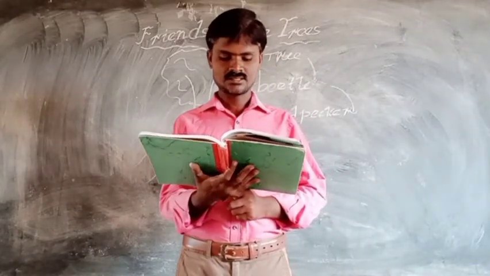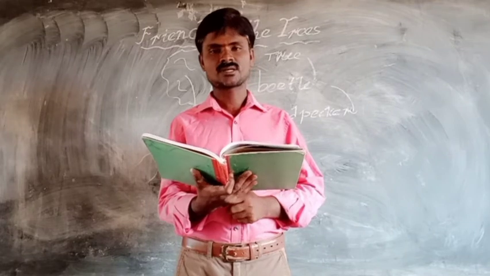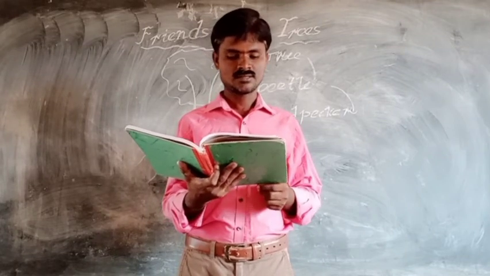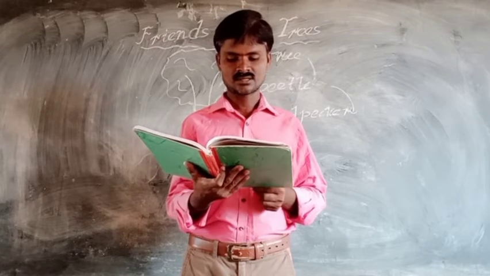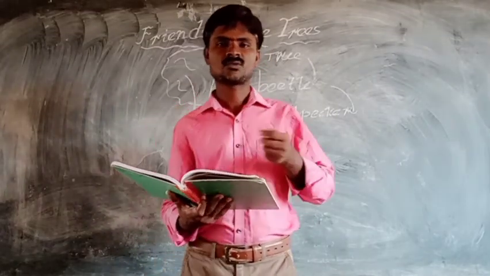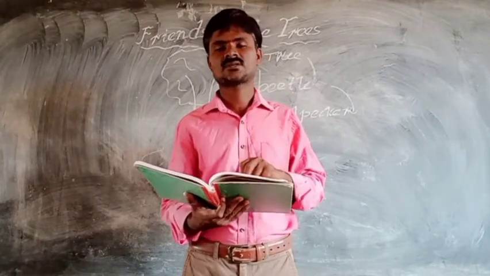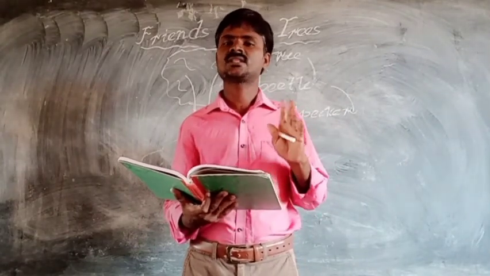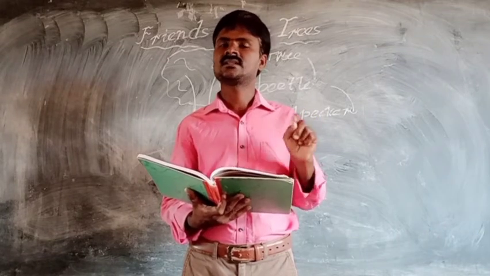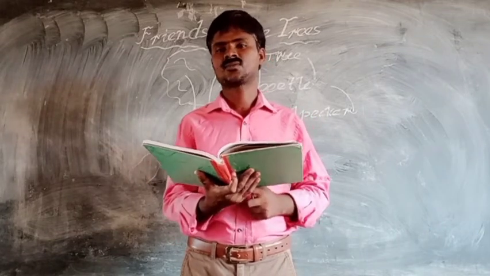Plenty to eat. The beetle's enemy is the woodpecker. From morning till night, the woodpecker hunted the beetles. From morning to evening, they have to survive. That's why from morning to evening they were searching for the beetles and killing them to survive.